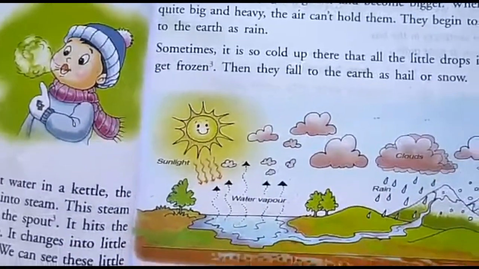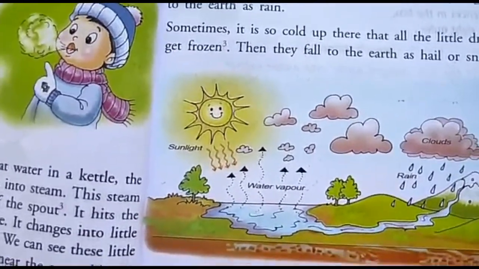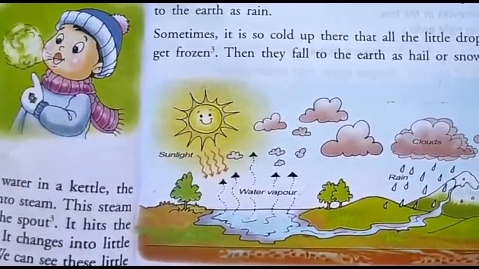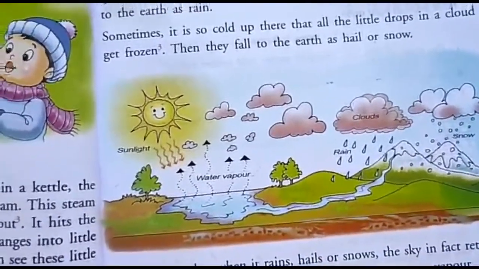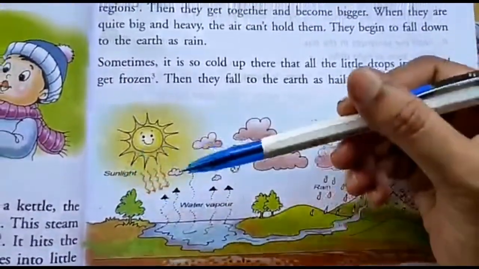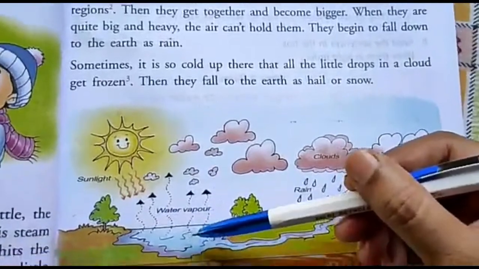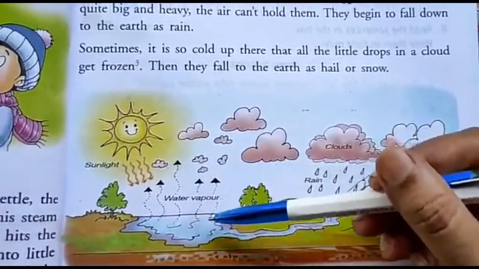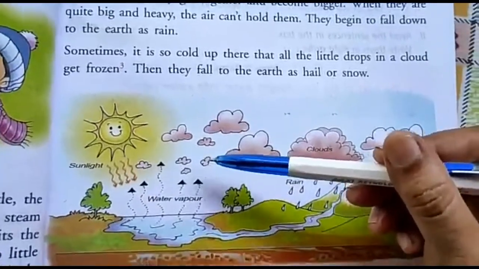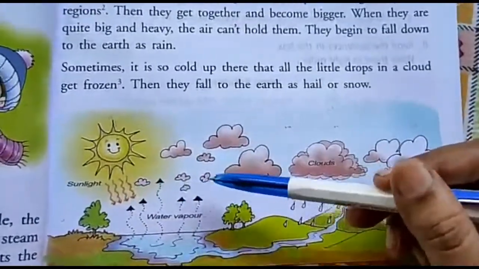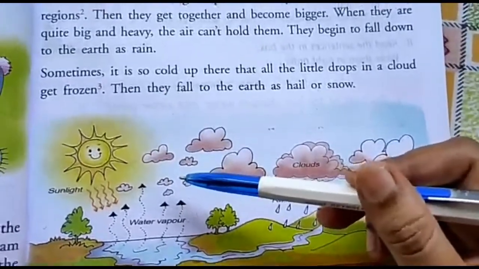Sunlight is directly going on the lakes and ponds water. Then what is happening? See, here sunlight is falling on this lake and this water is becoming water vapor and going up and forming small clouds.